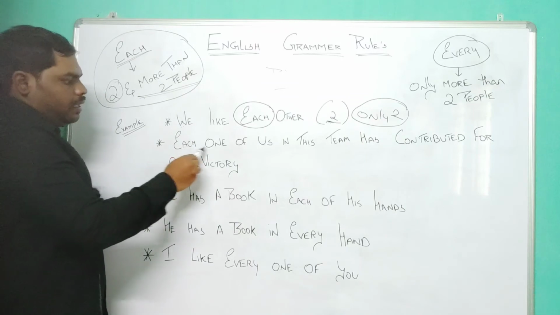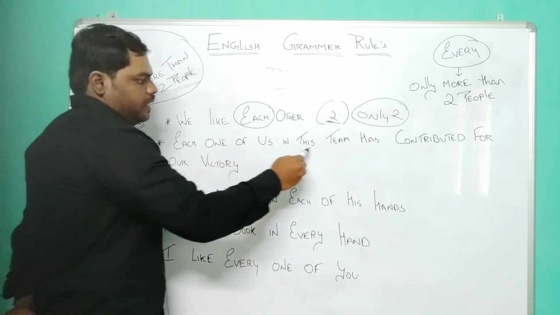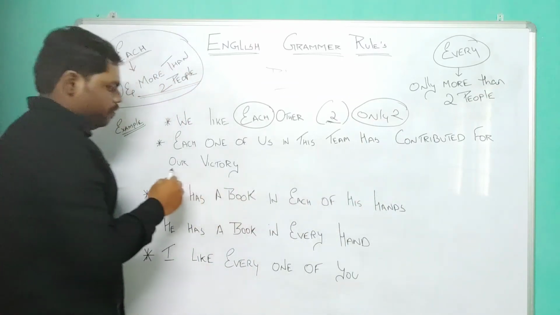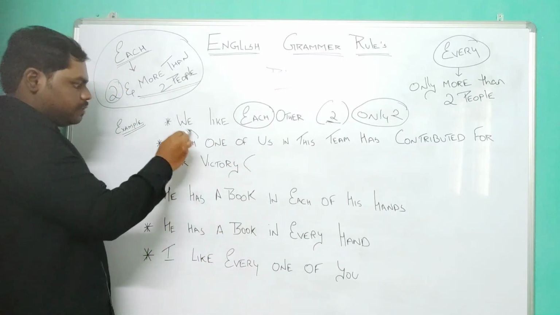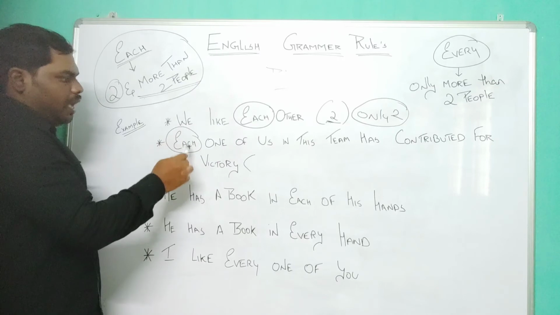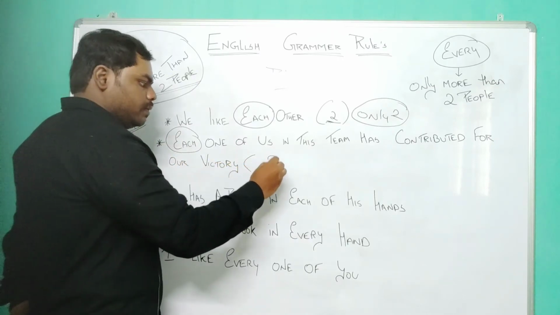Each one of us in this team has contributed for our victory. So I have used each to represent two or more people.